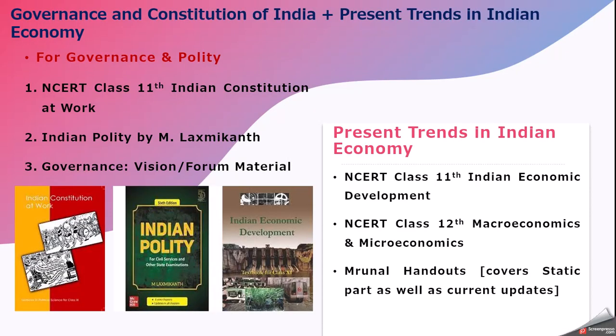Moving on, we have polity and economy. For polity, do read the class 11th Indian Constitution at Work textbook, followed by M. Laxmikant, which is read by most of the aspirants. For the governance part, you can either go with Vision material or Forum material. Both are easily and freely available on Google. So these are the picks of books which you can refer for polity.